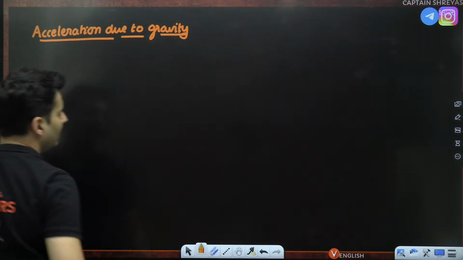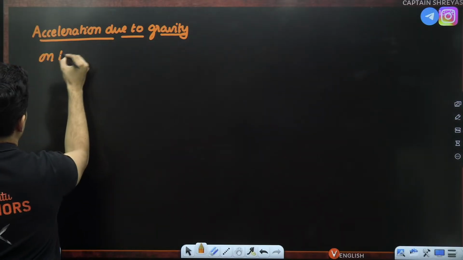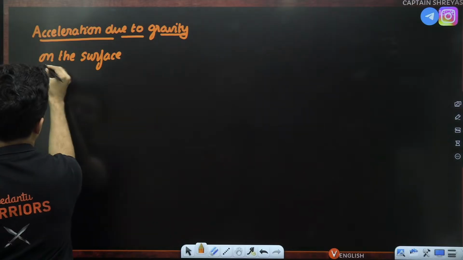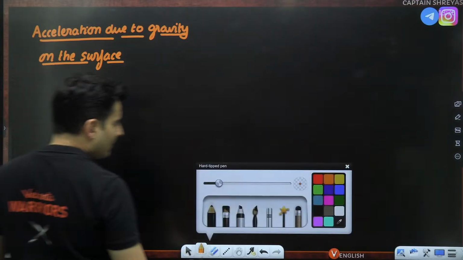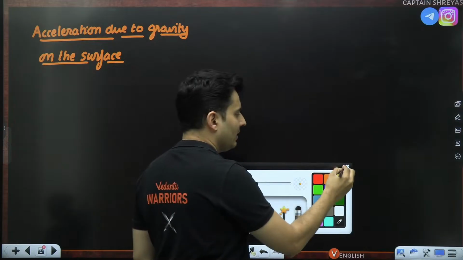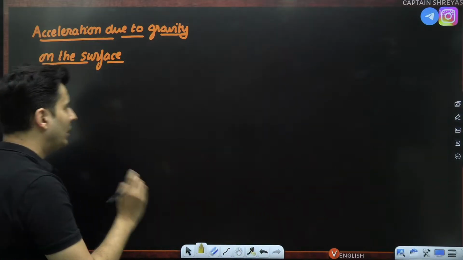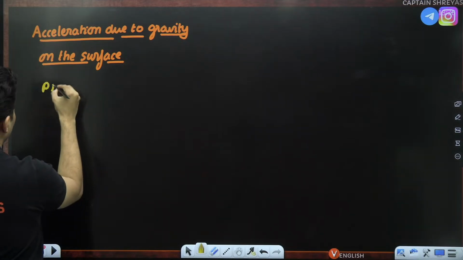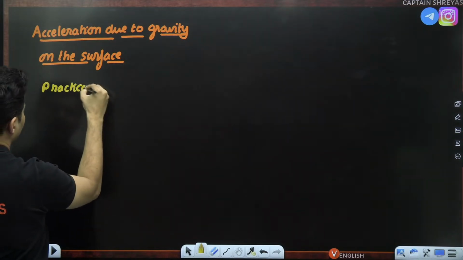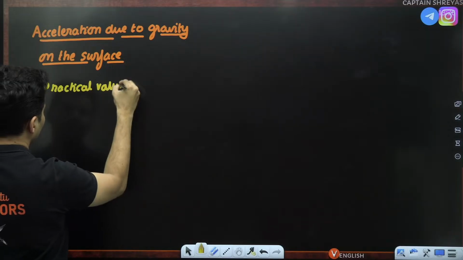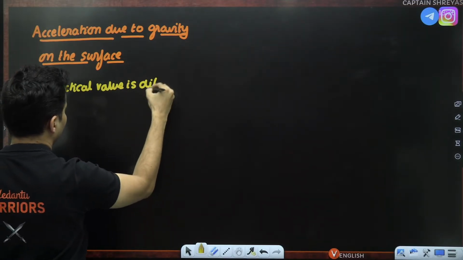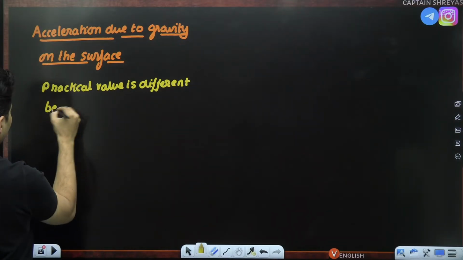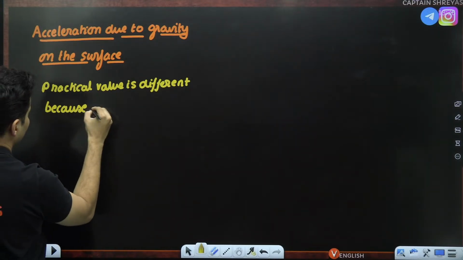Acceleration due to gravity on the surface of the earth or on the surface of a planet. That is what we want to calculate, how much it is. We will be making the calculation, but keep that one thing in mind. Whatever we get is theoretical. Practical value is different. Practical value is different because of the following reasons.